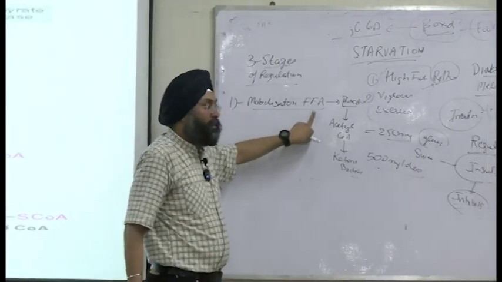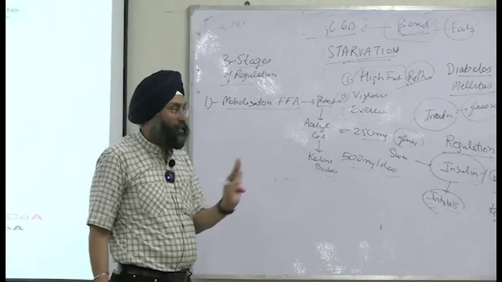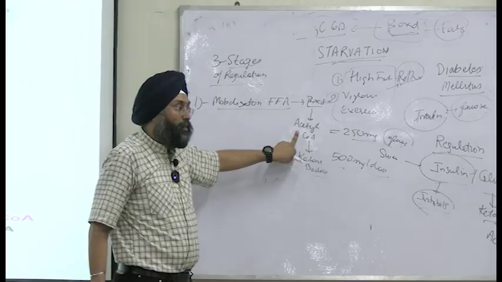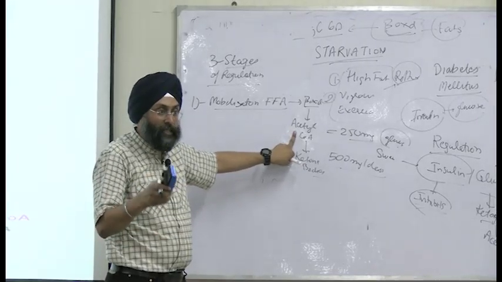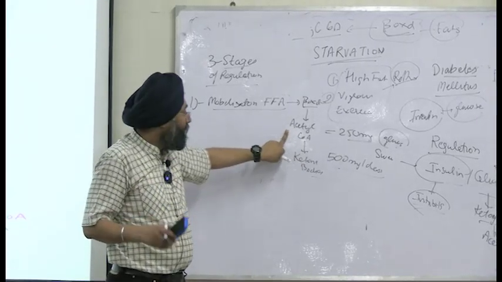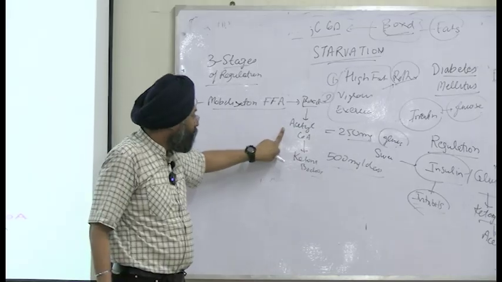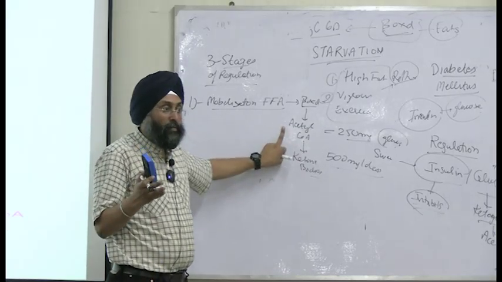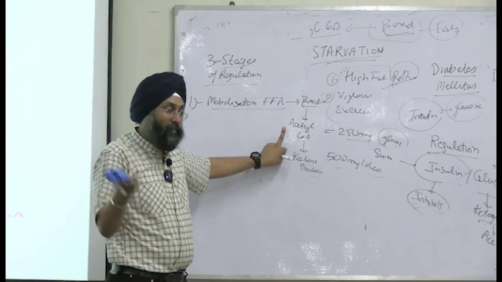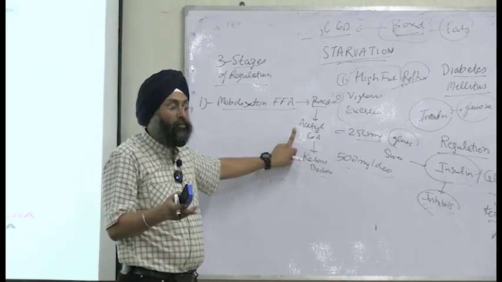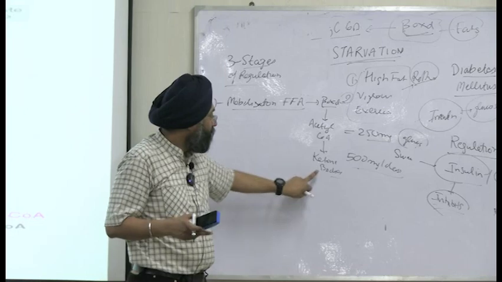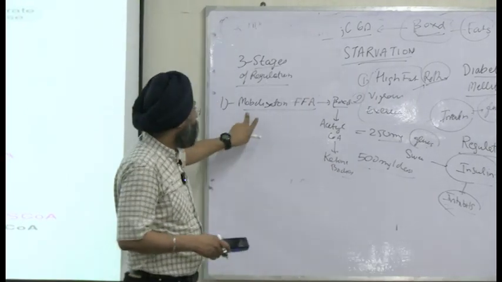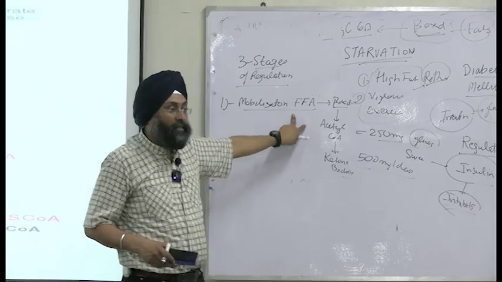Mobilization of free fatty acid will happen by beta-oxidation, and beta-oxidation produces acetyl-CoA. In the four steps, oxidation, hydration, oxidation, and cleavage, we get acetyl-CoA. And this acetyl-CoA will form ketone bodies: 2 acetyl-CoA will form acetoacetyl-CoA, then one more acetyl-CoA comes, which will form HMG-CoA, and HMG-CoA will finally form the 2 ketone bodies. So it is regulation first at free fatty acid level.